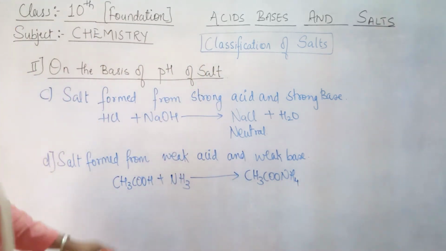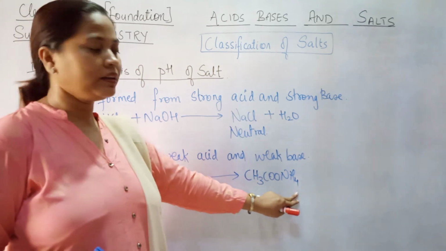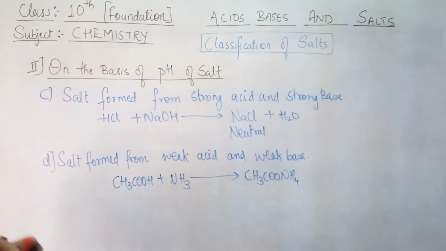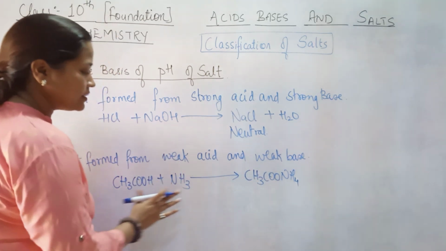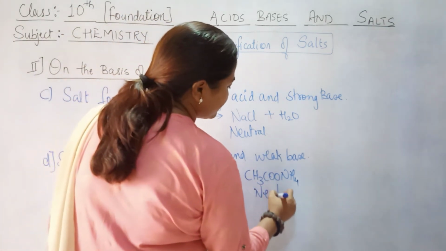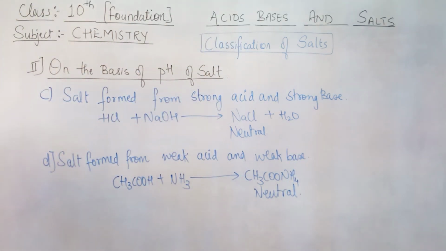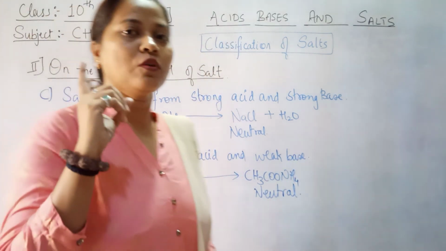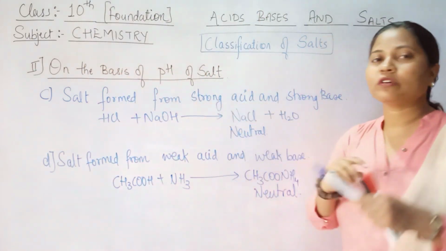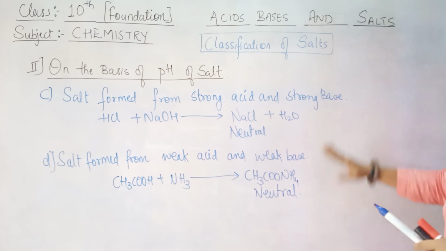ठीक है, because यहाँ पे जो H है it is getting combined with NH3 forming an ammonium ion and then a salt. Clear? So again ये भी weak acid है, ये weak base है, तो बना क्या? Neutral salt. So this was the classification or categorization on two bases. First was the formation, second was the pH of the salt. So you just, I think you might have cleared these things.